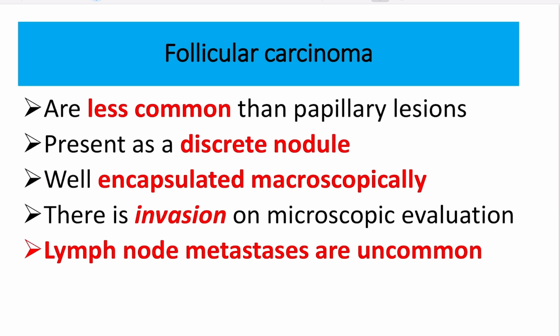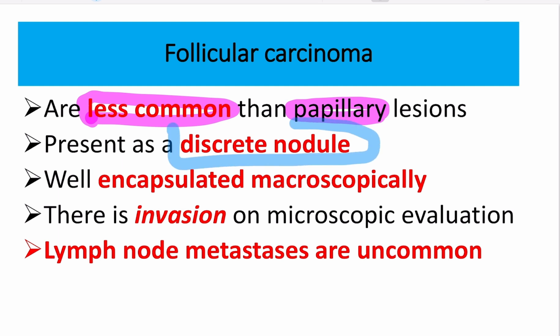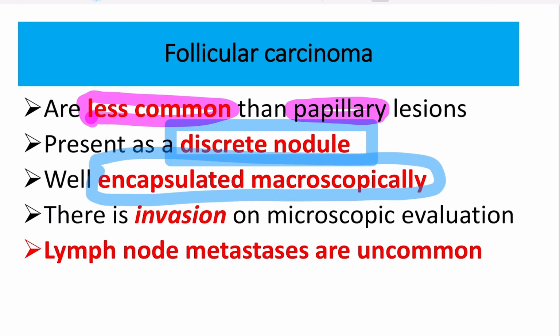First of all, follicular carcinoma is relatively less common than papillary carcinoma, because papillary carcinoma has the higher percentage. But in follicular carcinoma, these are discrete nodules. This is the most important feature, along with lymphatic invasion or bloodstream metastasis. Follicular carcinoma is also well encapsulated macroscopically, so a discrete nodule is felt. And lymph node metastases are uncommon.